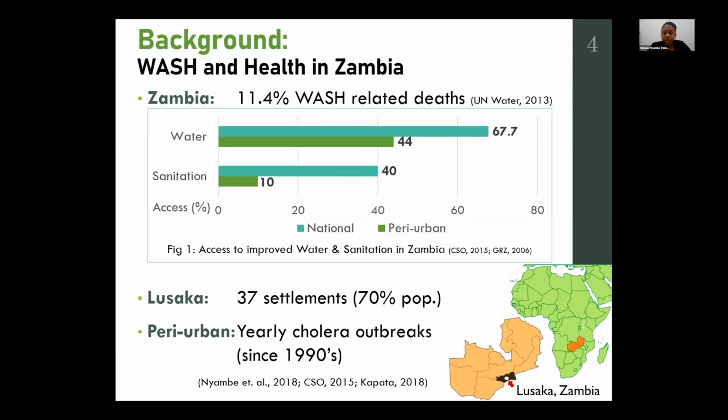Now, in Lusaka, which is the capital, we have 37 peri-urban settlements. This houses 70% of the population. And in these peri-urban settlements, we usually have cholera outbreaks every year.